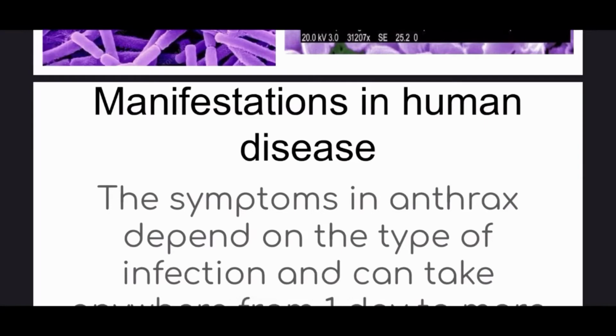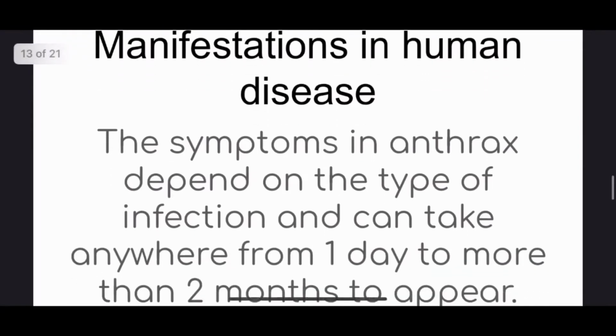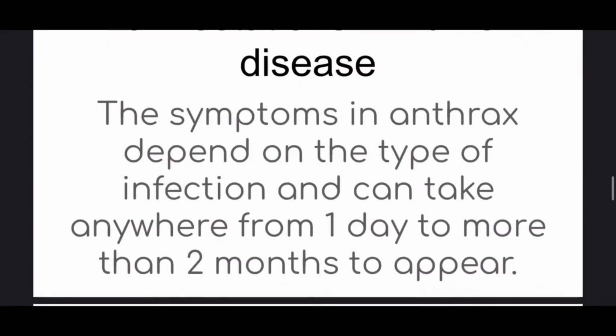Manifestations in human disease. Okay, so how can we know about this disease? The symptoms of anthrax depend on the type of infection. The disease depends on the type of infection and can take anywhere from 1 day to more than 2 months to appear. Means it's very dangerous, maybe because it takes 1 day to 2 months to appear, so it is very hard to know about this disease.